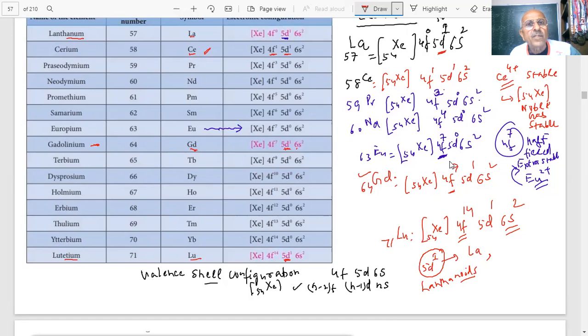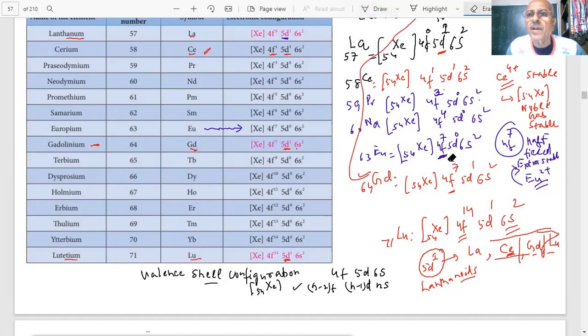Yes, sir. Then cerium. Then gadolinium and lutetium. You remember the names of these? Yes, sir. Because these configurations will become important, student.